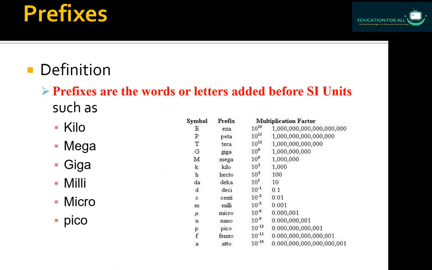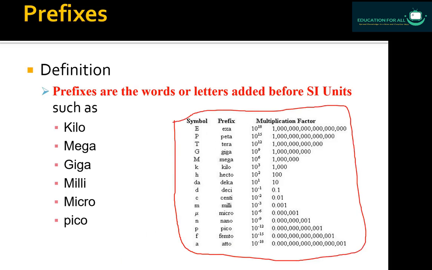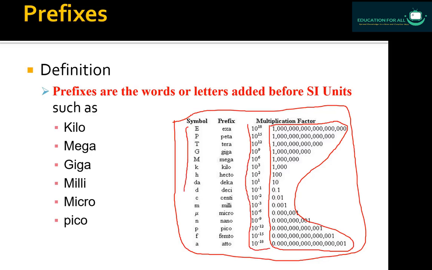So this whole table which you can see here, you must learn this table. This portion which I am going to circle now is not compulsory and will not be so beneficial for you, but the values of the prefixes and the symbols are very much important.